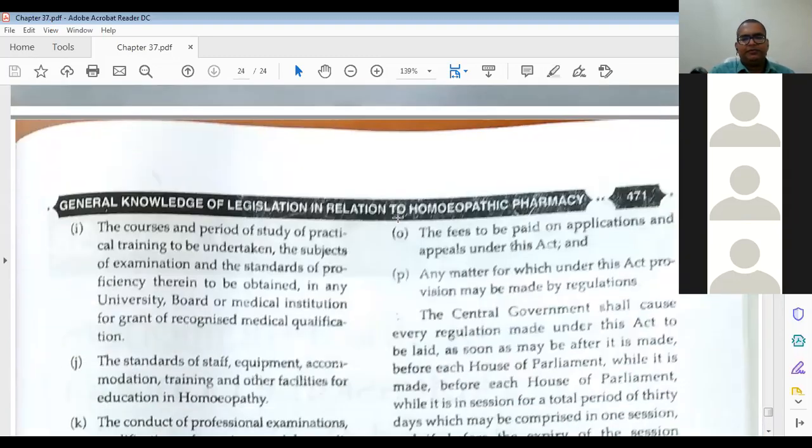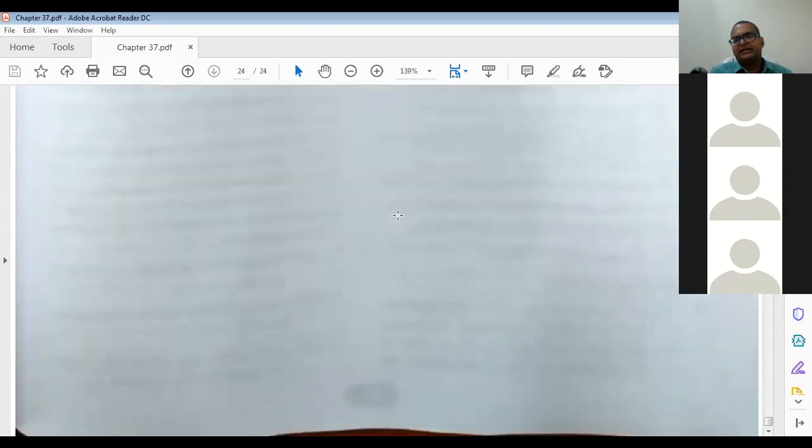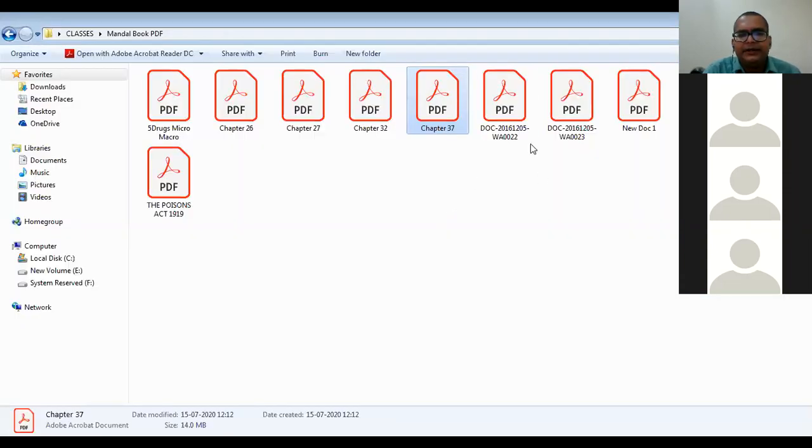So what will the question be like? I told you, it is not totally completed. We will go to some other part also, then I will tell you the chapter is completed. We have time. Again, we have the Poison Act. Just see the Poison Act 1990.